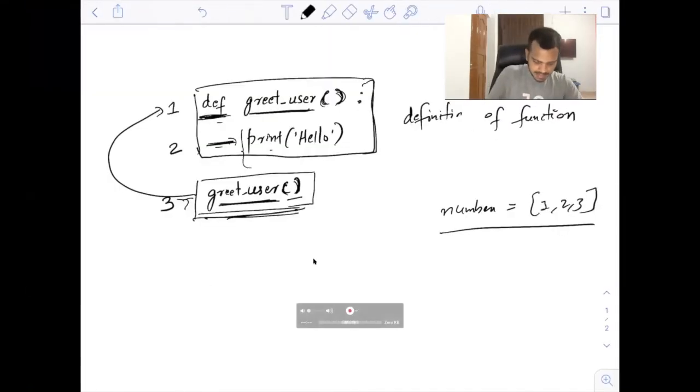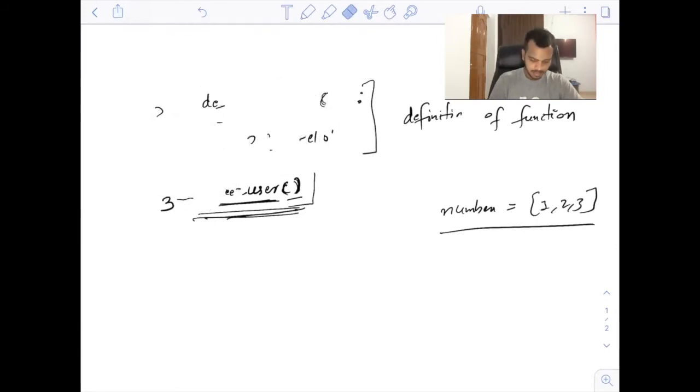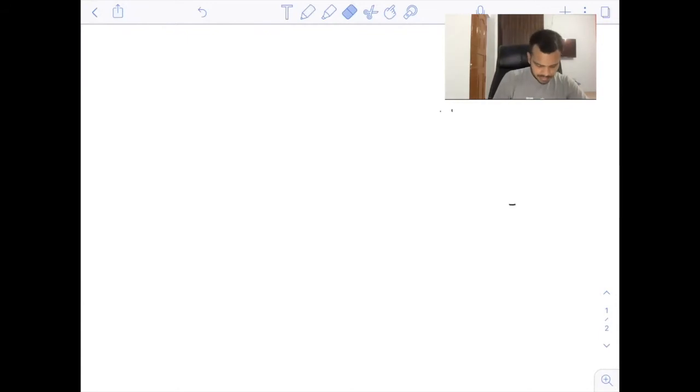Let me show you here. See, in greet user, you have these opening and closing round brackets. Here you can also pass some input if you want. Let me remove this code. Now see this program. I have written this definition, greet user. You can take inputs inside these round brackets, whatever input you want to use in this function.